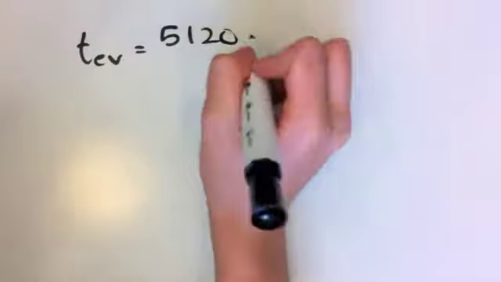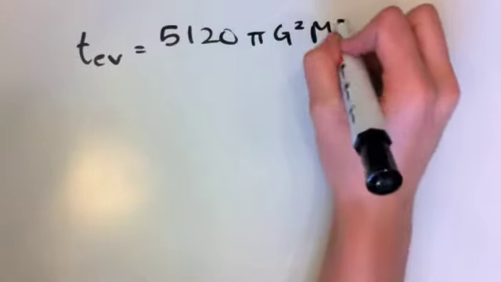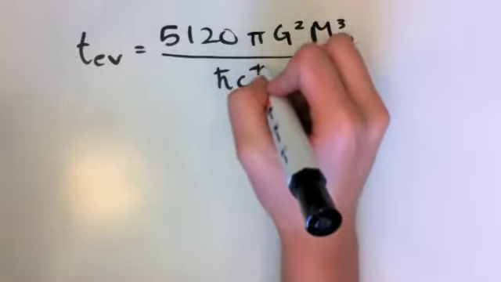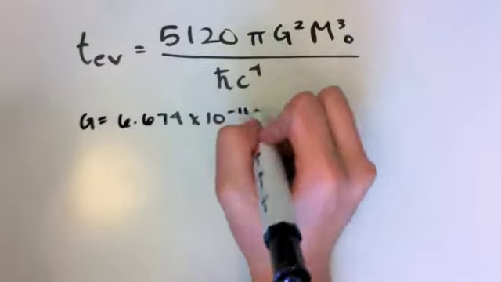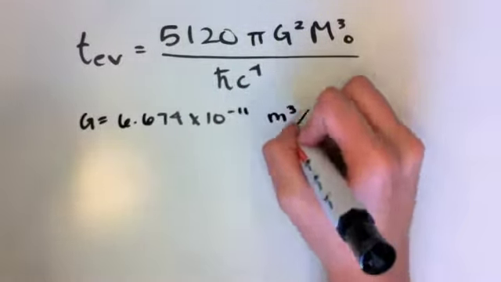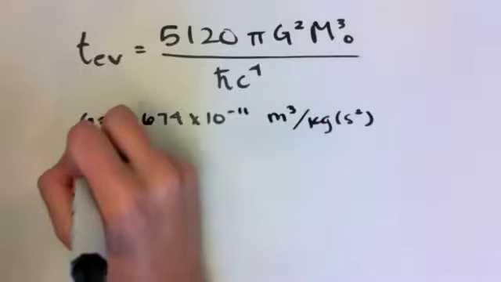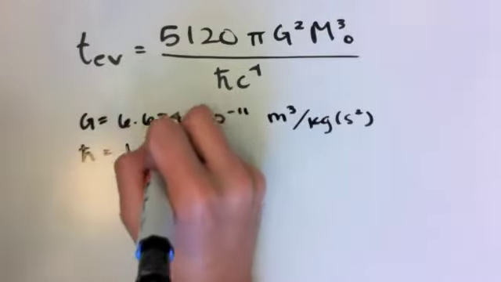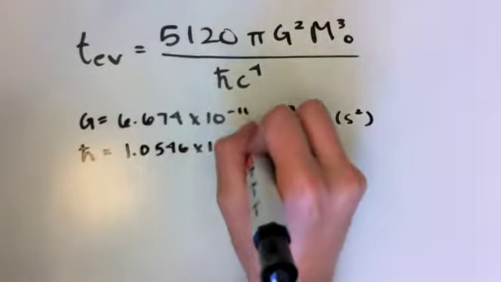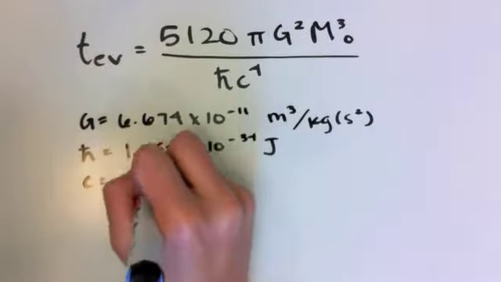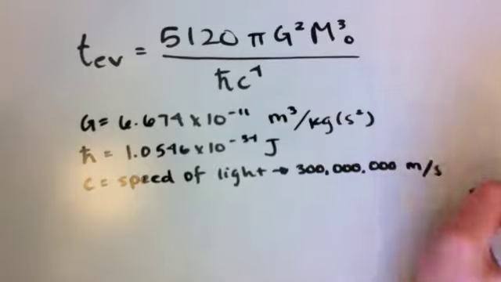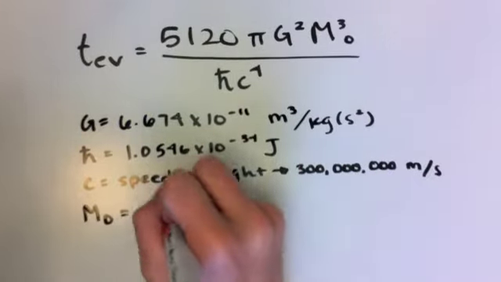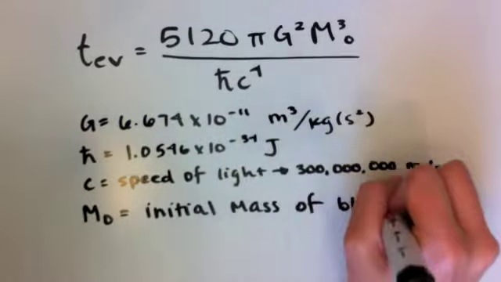Scientists have determined that the time it takes for a black hole to evaporate is 5,120 pi G squared M naught cubed over h bar c to the fourth. G is the gravitational constant, or 6.674 times 10 to the negative 11th meters cubed per kilogram second squared. H bar is Planck's constant over 2 pi, or 1.0546 times 10 to the negative 34th joules. C is the speed of light, which is about 300 million meters per second. And finally, M naught is the initial mass of the black hole.